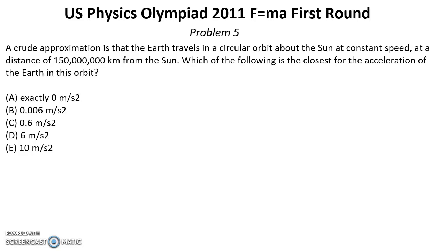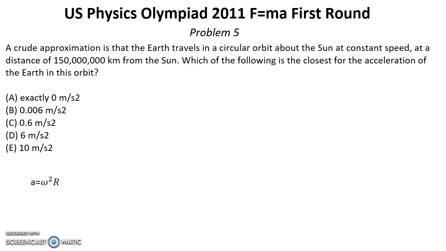Solution. Because we assume that the Earth is going by a circular orbit with a constant speed, we can assume that the centripetal acceleration equals omega squared r, where omega is the angular speed of Earth and r is the radius of this orbit.